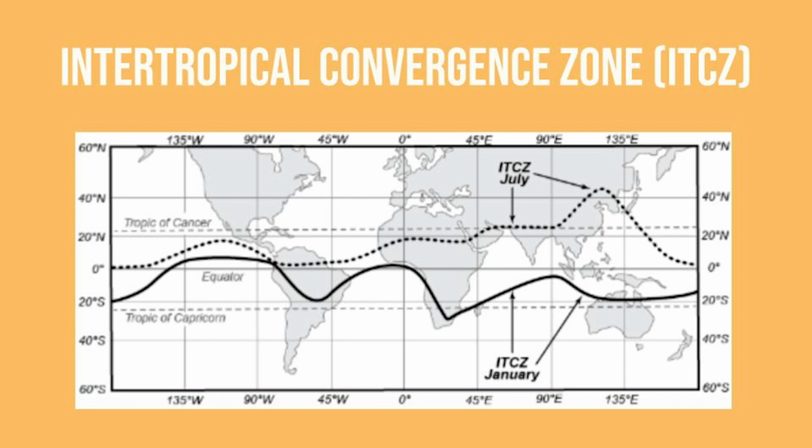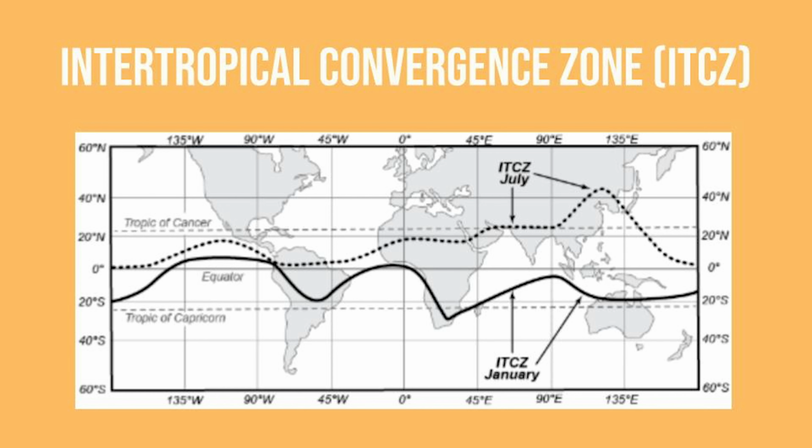When you have a low pressure band, like the ITCZ, the high pressure air wants to fill it in. When the ITCZ is in the southern hemisphere, the high pressure from above the Sahara Desert sweeps across, coming to fill it in. This creates a very dry season for North Africa. A lot of droughts are caused by the ITCZ and the dry season that it creates because the majority of Africa is in the tropics.